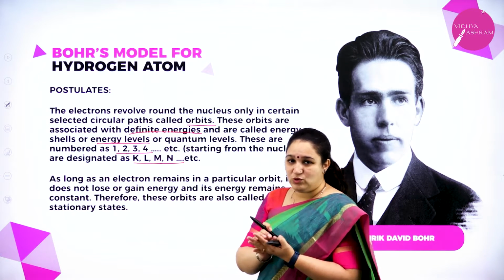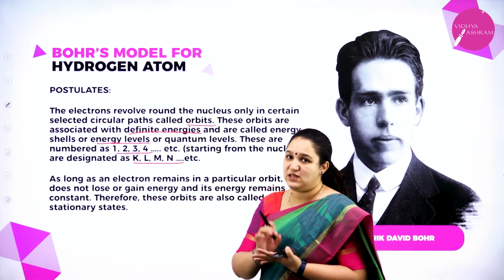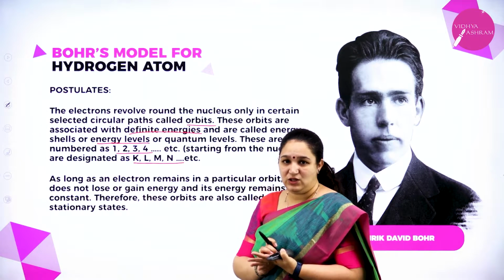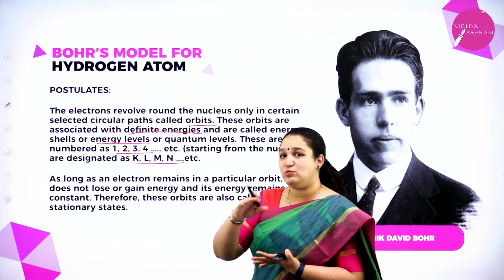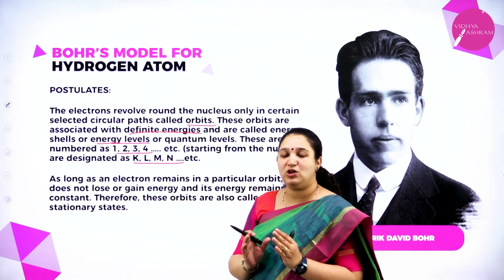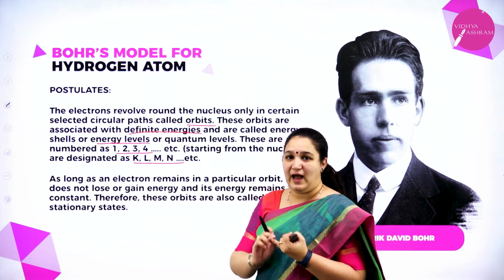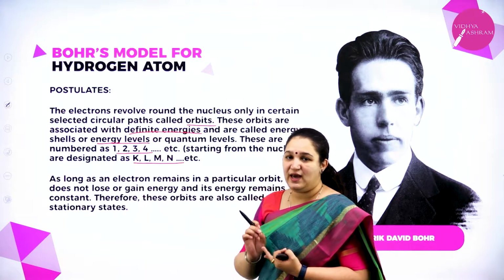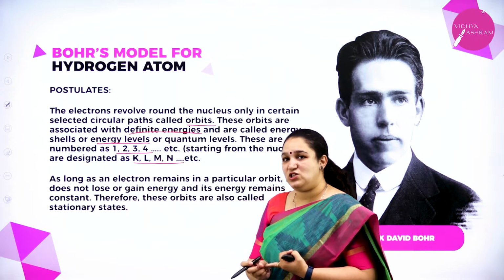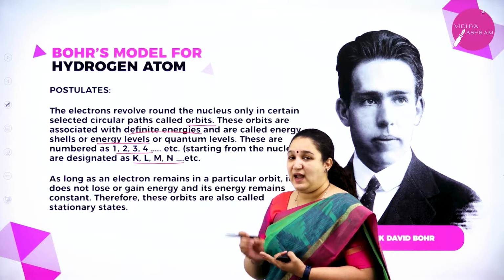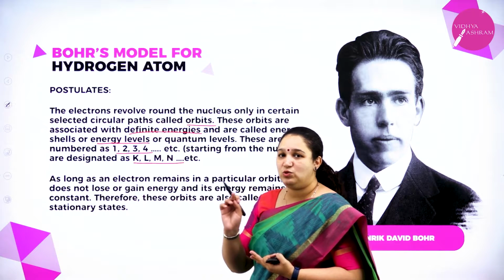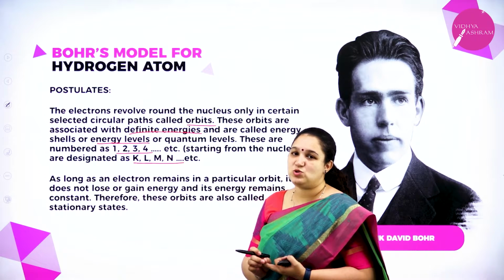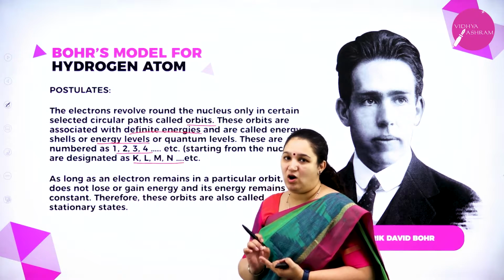So there is a nucleus. Rutherford had told there is a nucleus in an atom which has the protons and the neutrons. Now the electrons are moving around the nucleus in particular circular orbits, and every orbit is associated with a certain amount of energy, hence it can also be called an energy level or energy shell, and they are numbered as 1, 2, 3, 4 or the letters K, L, M, N are used to designate the orbits.